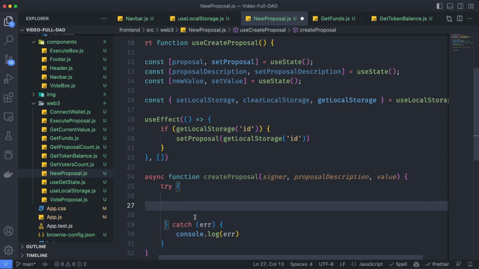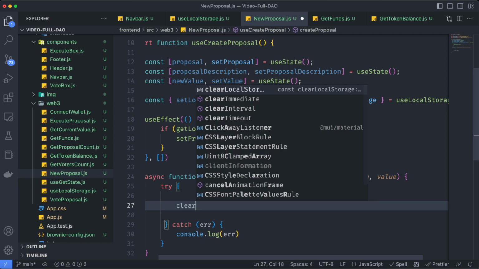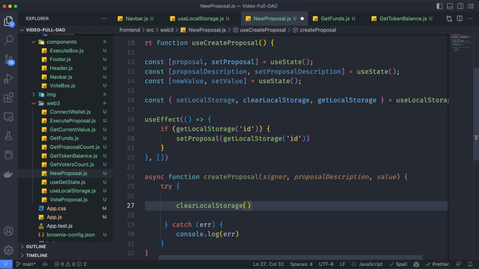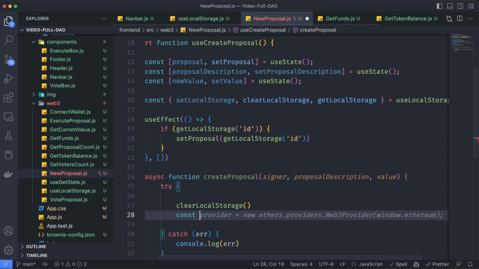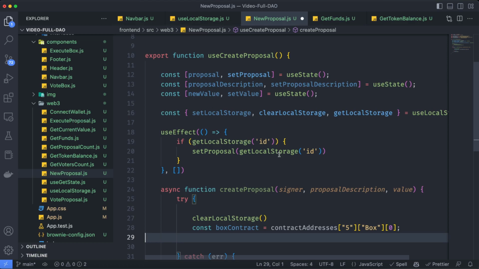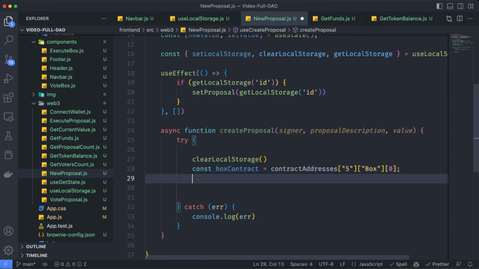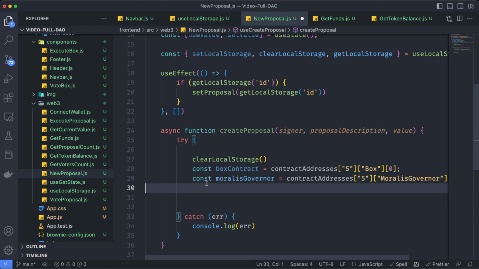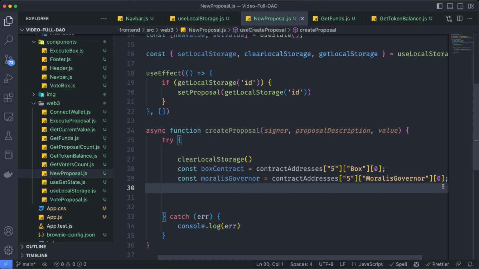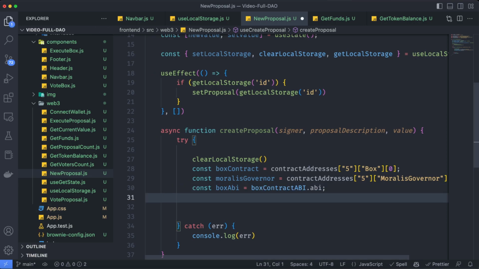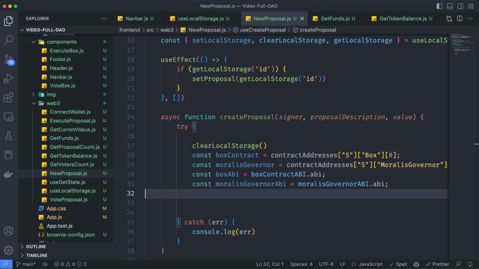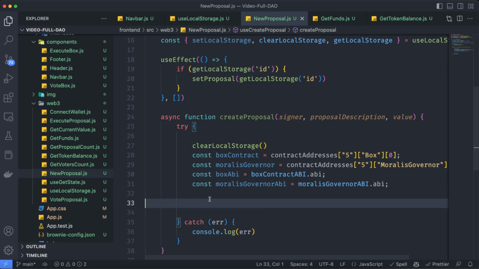So first of all, we need to clear the local storage, if we did this one time, because we don't want to have accumulated anything other than the last ID. Now let's say const boxContract is going to be the imported contract addresses, but we want it to be the box. We need the Moralis governor, of course. It's going to be the exact same, but for the Moralis governor, we need again the box API and the governor API.